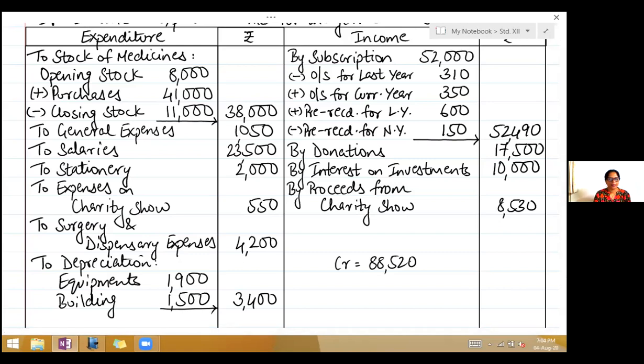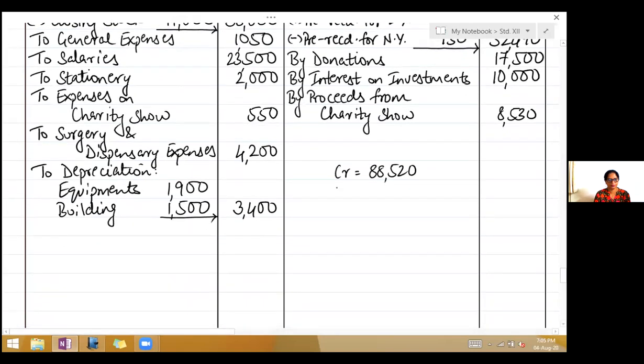Now take the expenditure side and do the total. So debit side total is 72,700. So if you see there, credit is more than the debit.